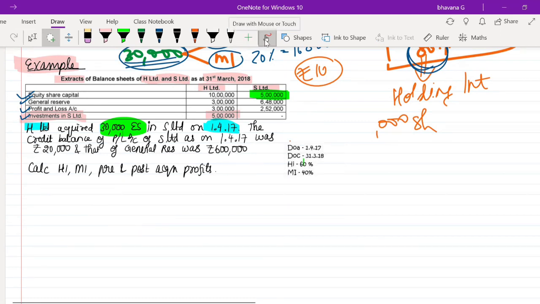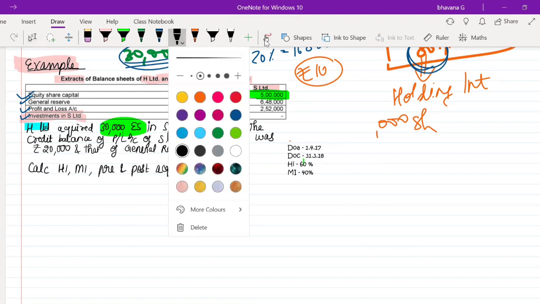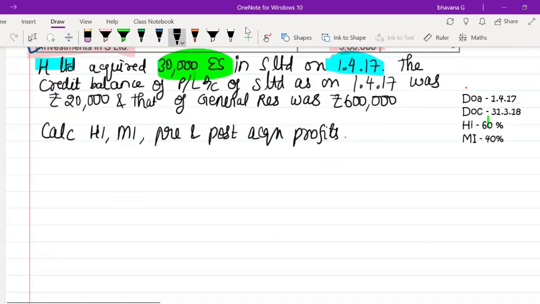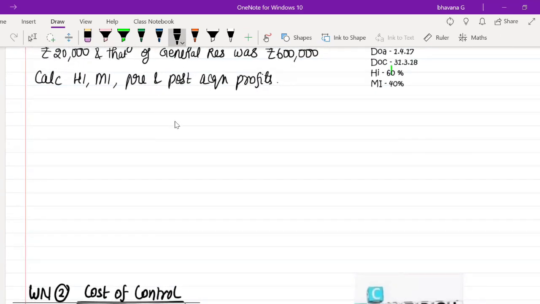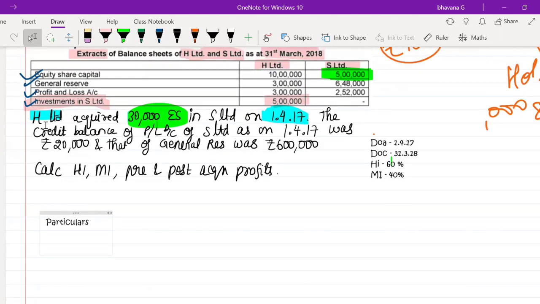First, everyone can take your notebooks and start preparing the format with me, so that it will easily get memorized. So what is the format? First you will have to write something known as particulars. Below particulars, whatever you have in the subsidiary company, you have to write. So you have equity share capital, then general reserve, and then the P&L account. Investments you don't need to write. Whatever are the equity items in S Limited alone, if you write, it's enough.